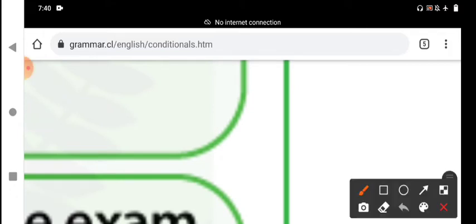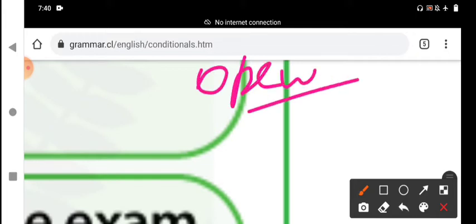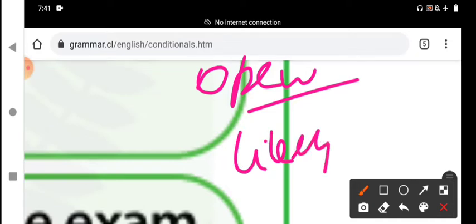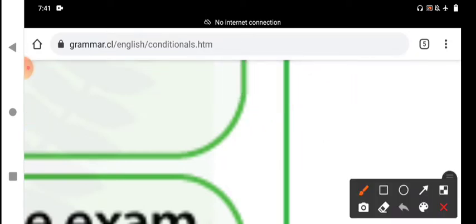Okay, the first condition is an open condition. It is possible and also very likely. First of all, we are discussing the structure. Structure means if clause and main clause.